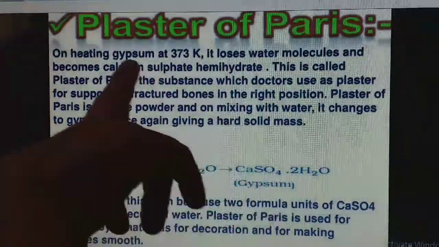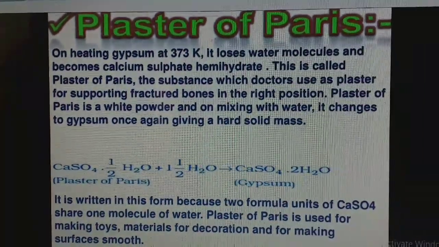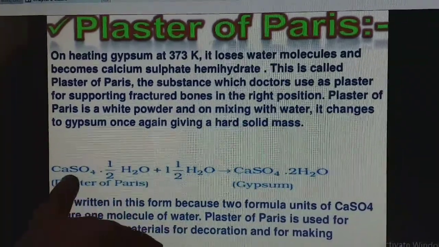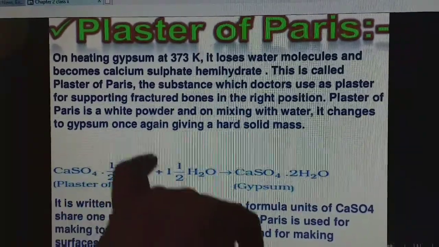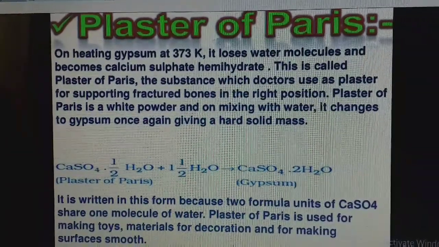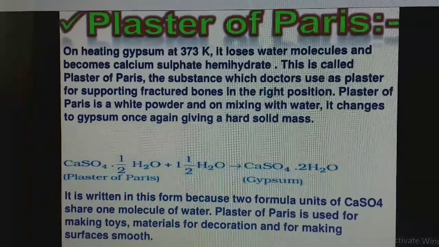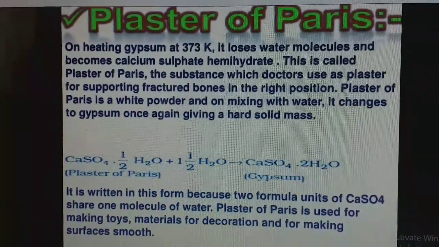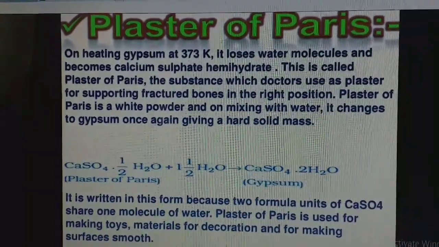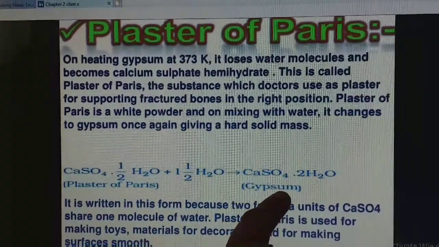When gypsum is taken and heated to 373 Kelvin, it loses water molecules and becomes calcium sulfate hemihydrate. What is the formula for hemihydrate? CaSO4·½H2O. This is called plaster of Paris, the substance which doctors use as plaster for supporting fractured bones in the right position. Plaster of Paris is a white powder, and on mixing with water, it changes to gypsum once again, giving a hard solid mass.